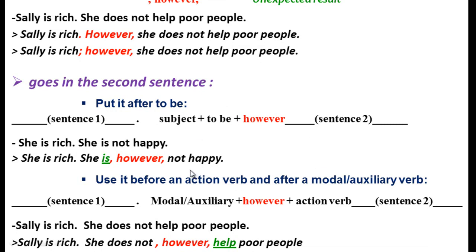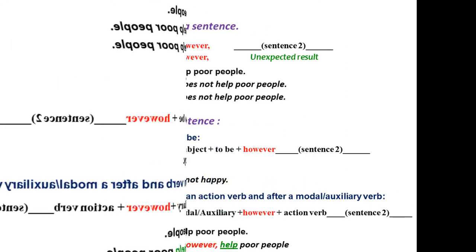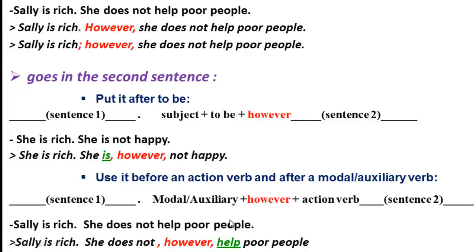Sally is rich, she doesn't help poor people. So "Sally is rich" is the first sentence, "she doesn't help poor people" is the second sentence, and this is the unexpected result or the contradictory clause. So "however" goes within the contradictory clause. And given that the verb in the contradictory clause is an action verb, "however" should go before it, and it is put between two commas.